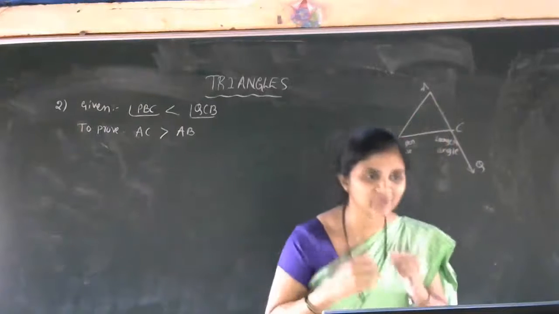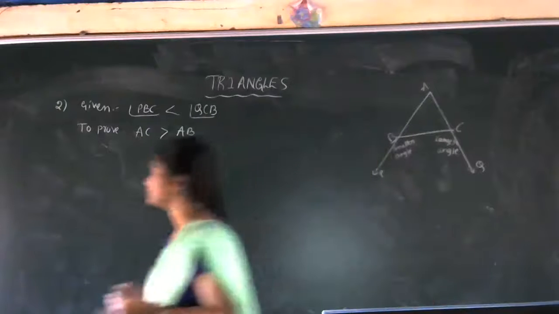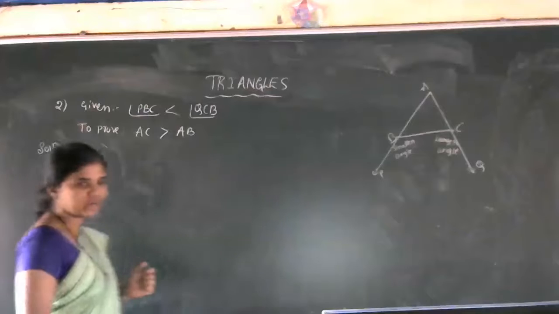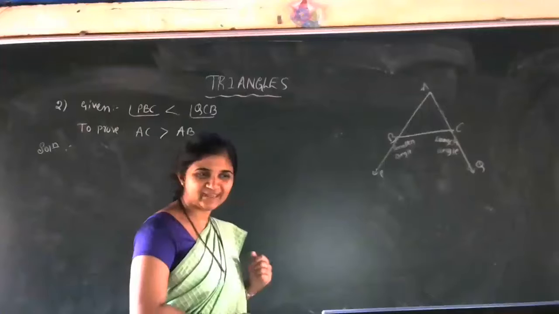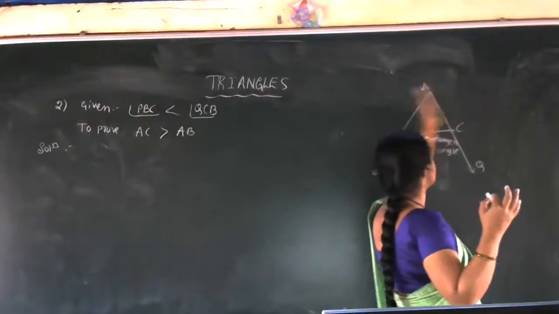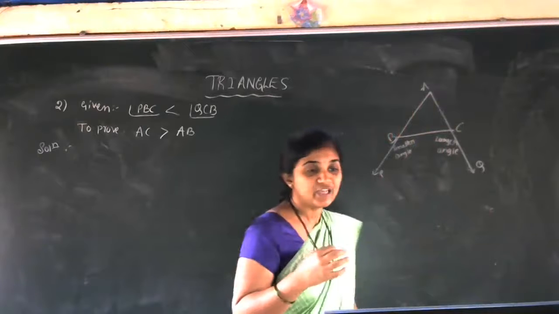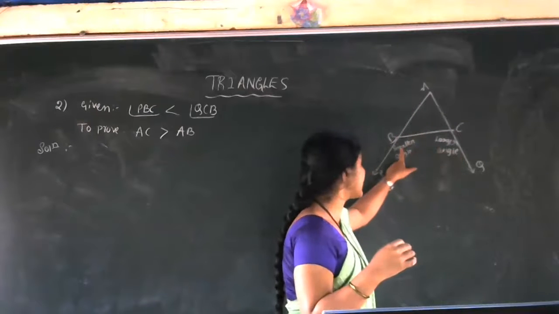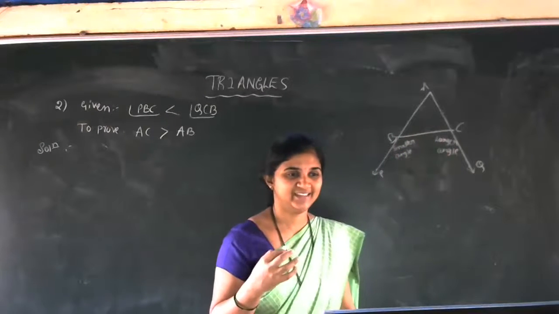Now you have to help me to start the problem. How can we start? I am ready to write the solution, you have to guide me. Which concept do we have to use here? Our target is that AC is the greater side compared to AB. To reach the proof, we have to use the given data: this angle is the smaller angle and this angle is the larger angle.